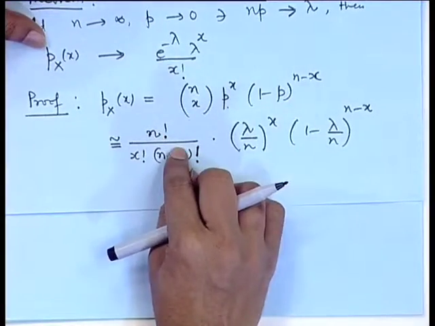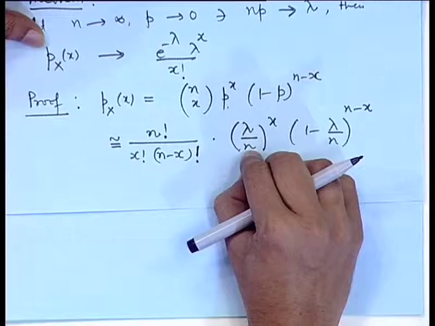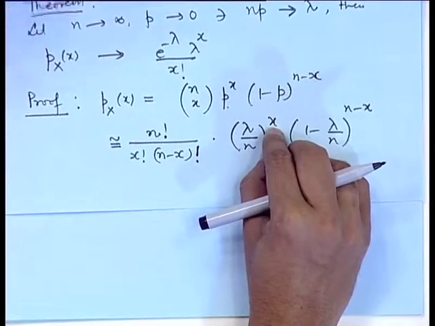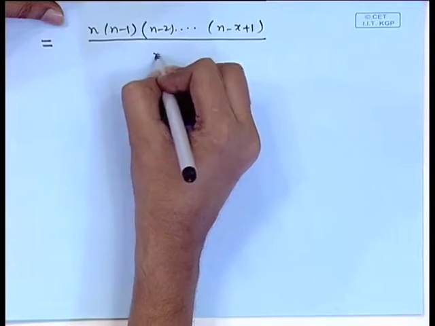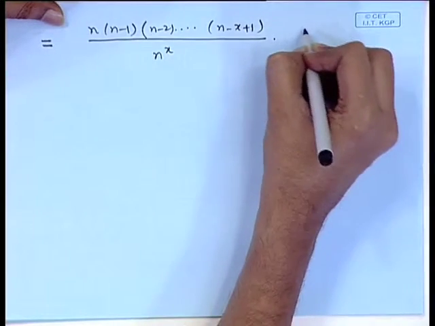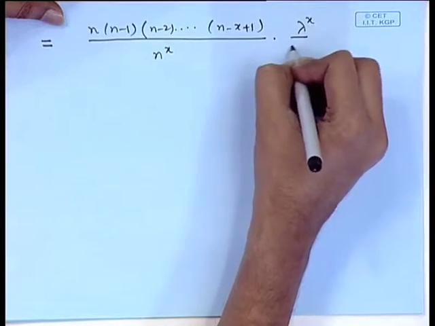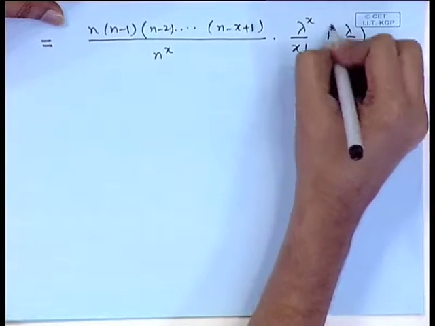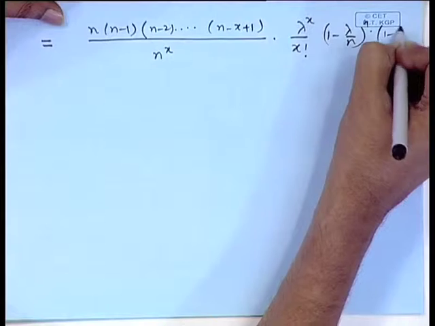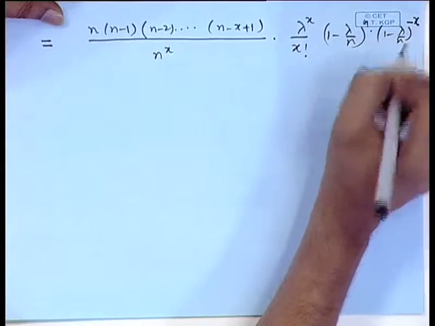So, this term has been adjusted. In the denominator, we have n to the power x. So, this term we put here. We are left with lambda to the power x by x factorial. Then we have (1 minus lambda by n) to the power n and (1 minus lambda by n) to the power minus x.